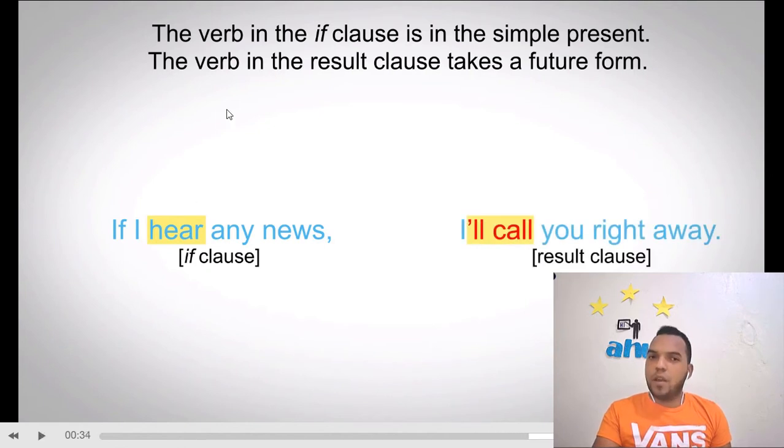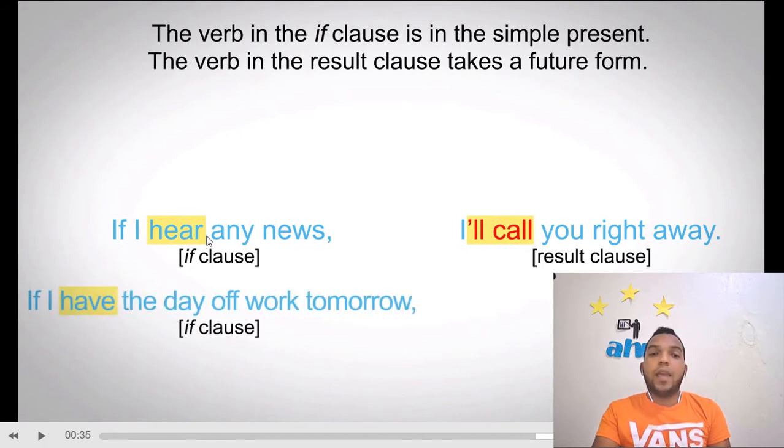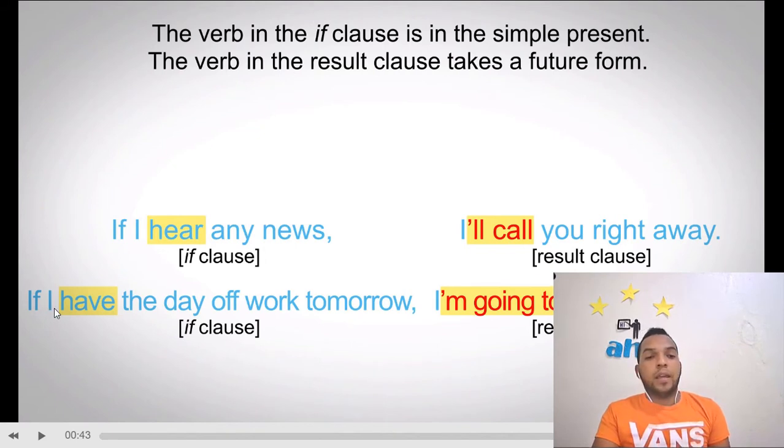All right, so as you see here, like I told you, in the if clause, we have to use the simple present tense. And in the result clause, you're going to use a future form. So it says, if I hear any news, comma, I'll call you right away. I will call you. Now, the other one is this. If I have the day off work tomorrow, I'm going to go to the beach.